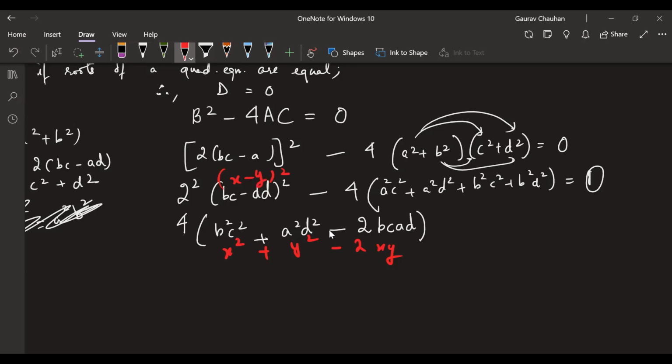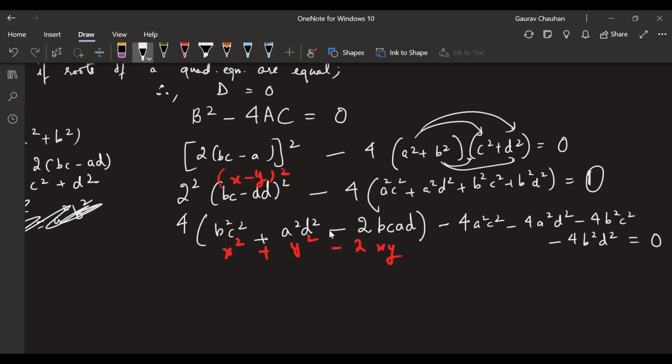Everyone clear with what I'm doing here? Shripriya, anywhere you lost? No? Okay, so minus 4, now I'm going to open this up. Minus 4a square c square minus 4a square d square minus 4b square c square minus 4b square d square is equal to 0.